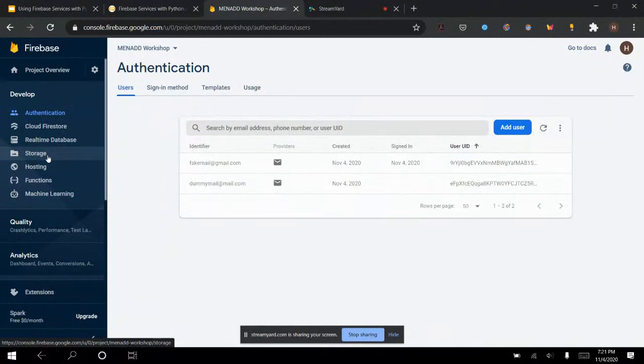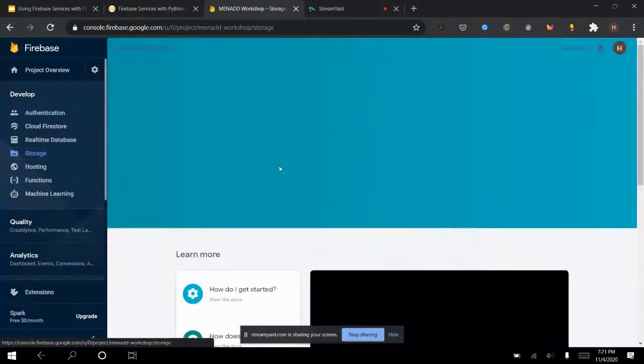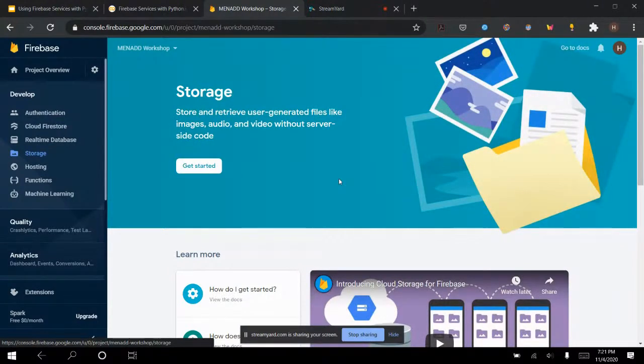Okay, the next thing we're gonna do is actually storage. So I'm just gonna go to storage here and set up my cloud storage. Storage is simply for putting files on the web. Here I have text files, images, your files have to be stored somewhere. If you're a social media app and each profile has like 10 images, where are those images really going to be stored if not on the cloud? So that's really what the cloud storage is for.